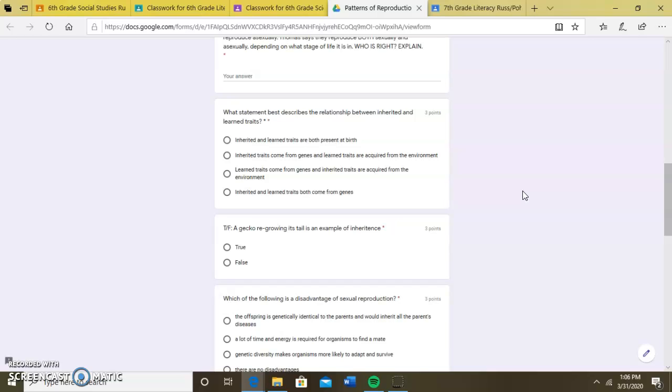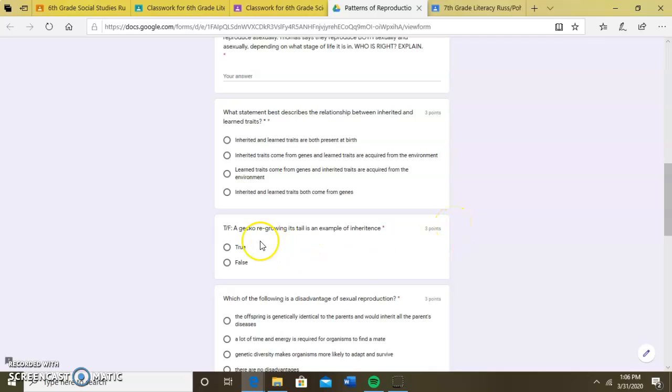Next question. What statement best describes the relationship between inherited and learned traits? A, inherited and learned traits are both present at birth. B, inherited traits come from genes and learned traits are acquired from the environment. C, learned traits come from genes and inherited traits are acquired from the environment. Or D, inherited traits and learned traits both come from genes.